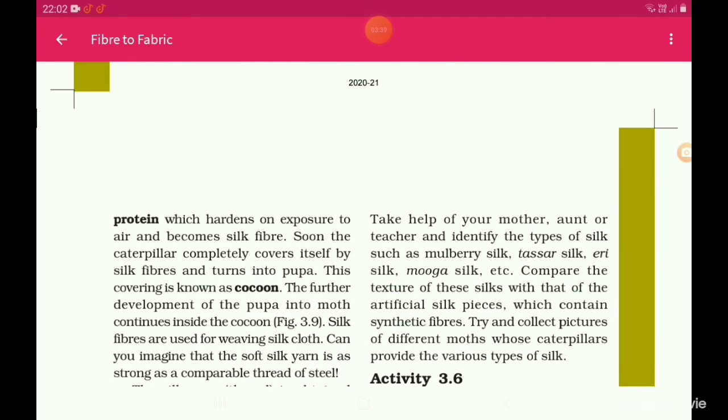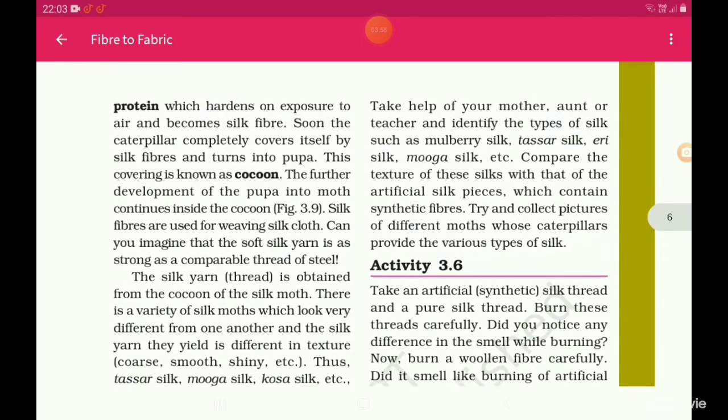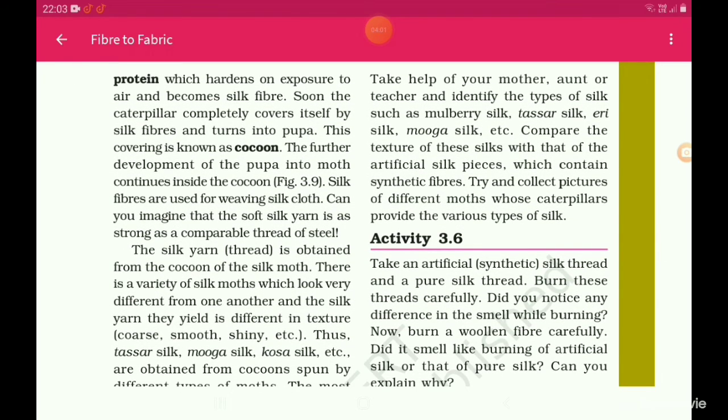Take help of your mother, aunt or teacher and identify the types of silk such as mulberry silk, tassar silk, eri silk, muga silk, etc. Compare the texture of these silks with that of the artificial silk pieces which contain synthetic fibers. Try and collect pictures of different moths whose caterpillars provide the various types of silk.